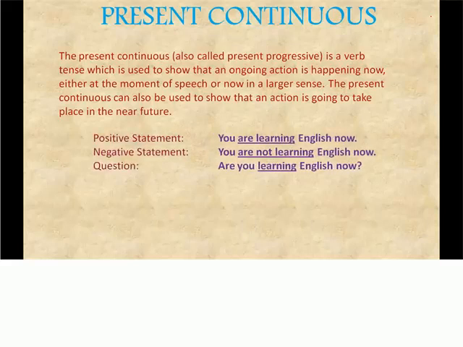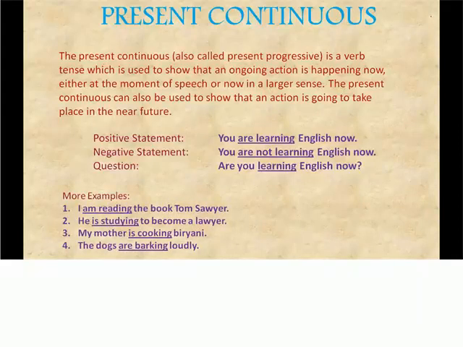Now the same three formats. For positive, we will say: you are learning English. The learn, that is the verb, right? We saw last time. The verb learn will get an extension ing, so it becomes are learning. If you see ing, it is continuous tense. Negative sentence will be: you are not learning English. Question will be: are you learning English right now? This is how you will frame sentences in a present continuous format.